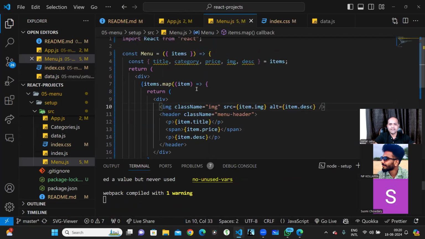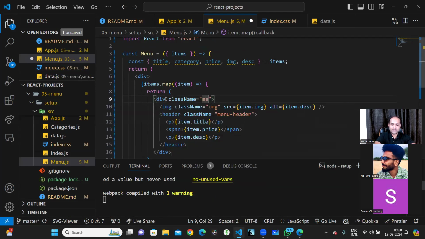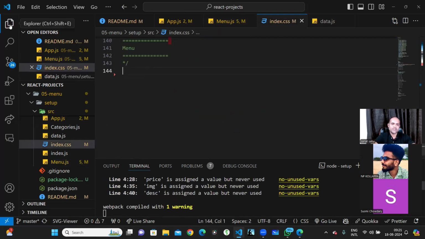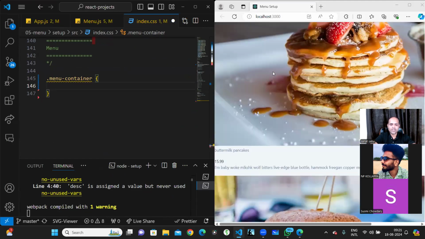First of all, let me give this a container, className as menu-container. Simple. Now let me style it. For styling it, I just write .menu-container. Now let's see first how it looks. It is looking so bad right now. So we should have a container where all these things would be there, right? So in that case, what I have to do is display: flex.